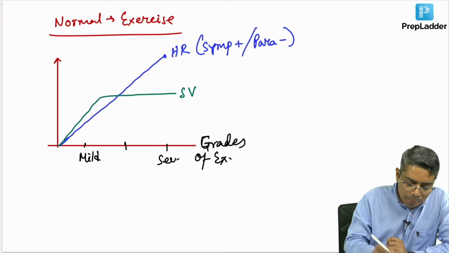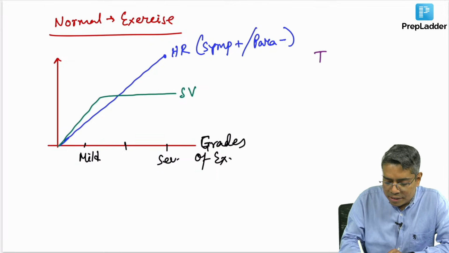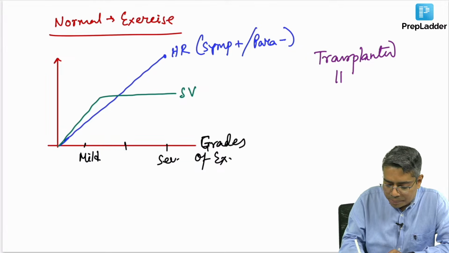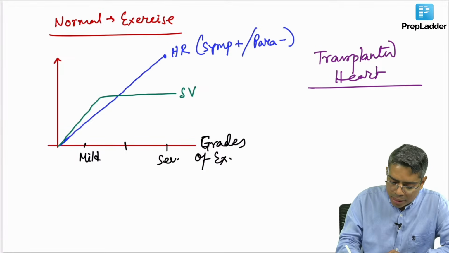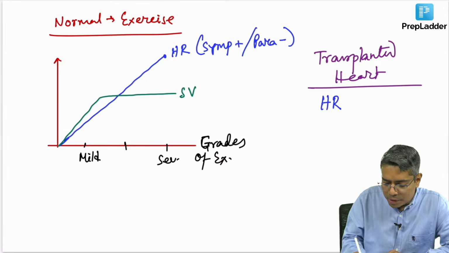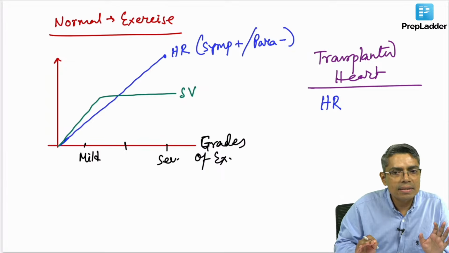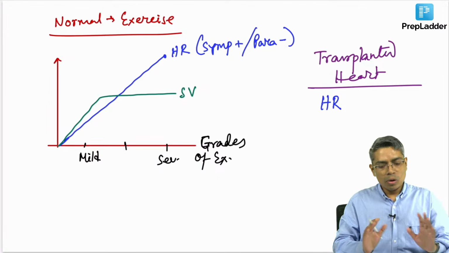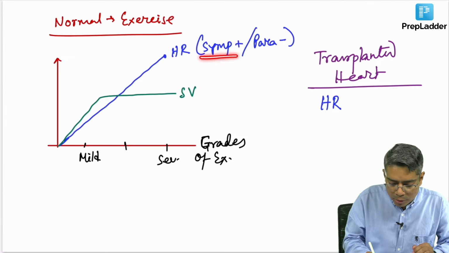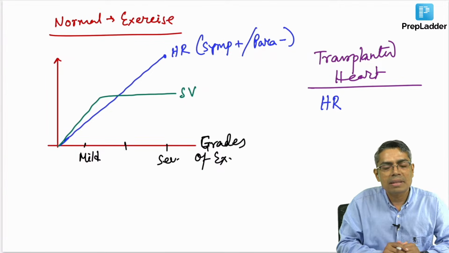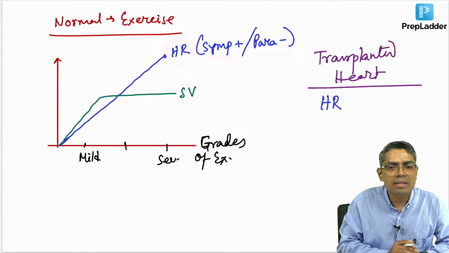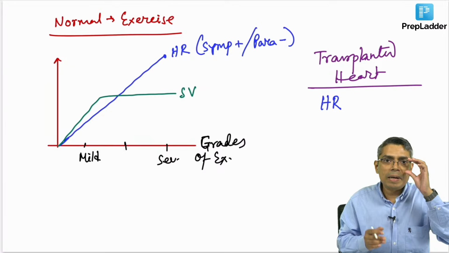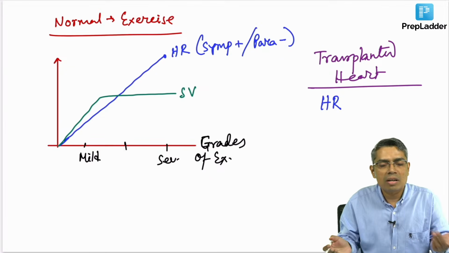Now, if a person has a transplanted heart, what do you think: will the heart rate of this person increase during exercise or not? Normally, you would think that sympathetic stimulation and parasympathetic inhibition is the cause of increased heart rate in a normal person. But in a transplanted heart, the sympathetic and parasympathetic supply is not there, so the heart rate should not change.